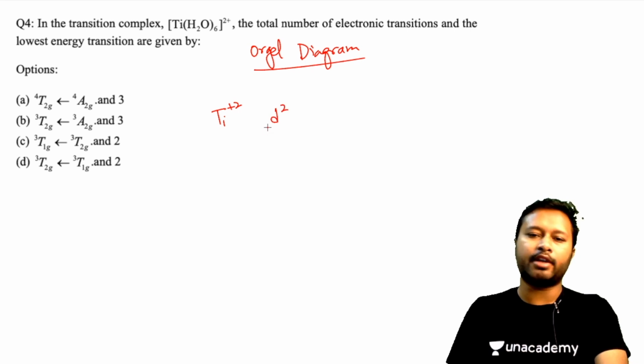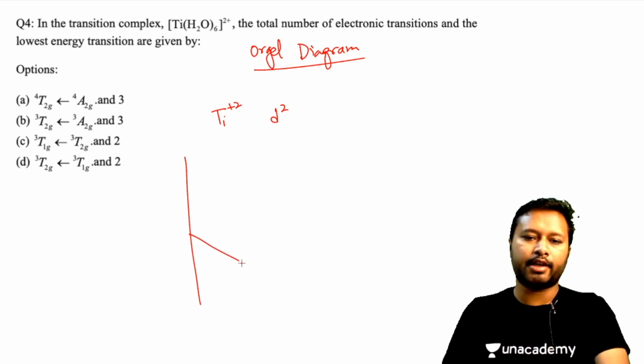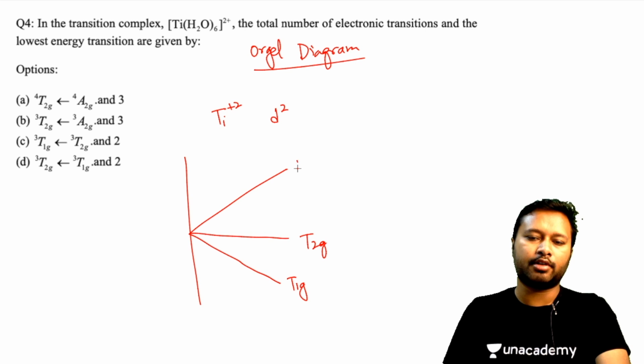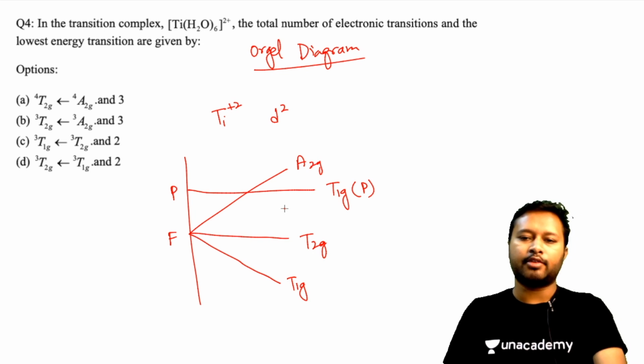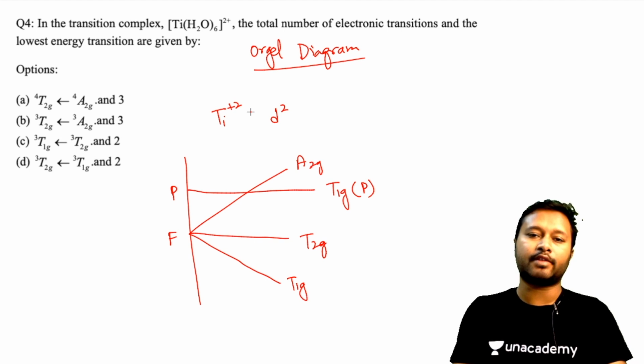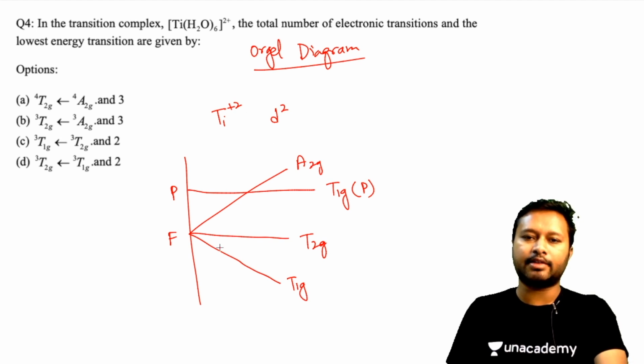Now for a d2 system, if you know how we draw that particular Orgel diagram, it goes like your T1g, then your T2g, then your A2g, and then your T1g(P). So this is the F set of orbitals, and this is P. That's how the d2 configuration has this type of Orgel diagram.